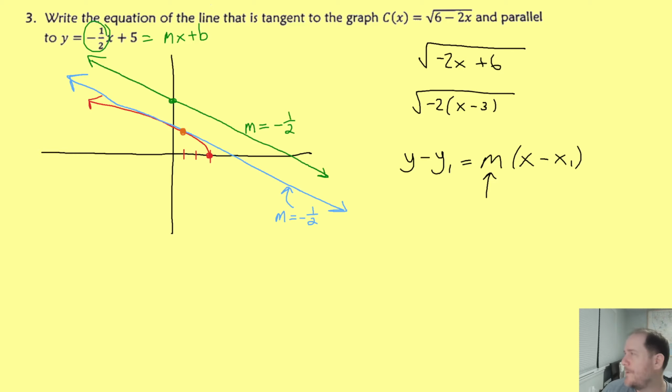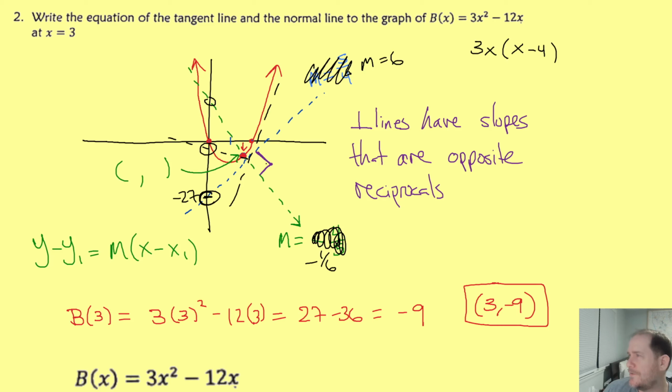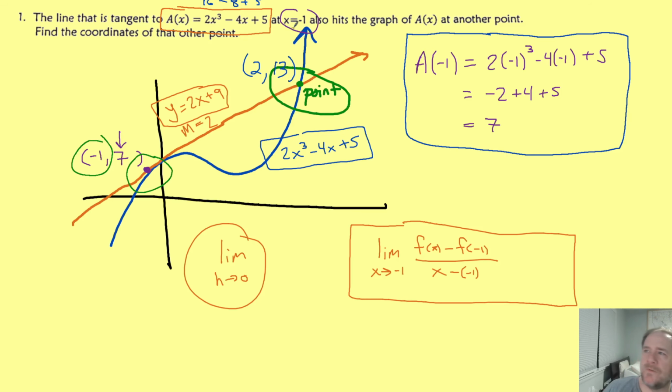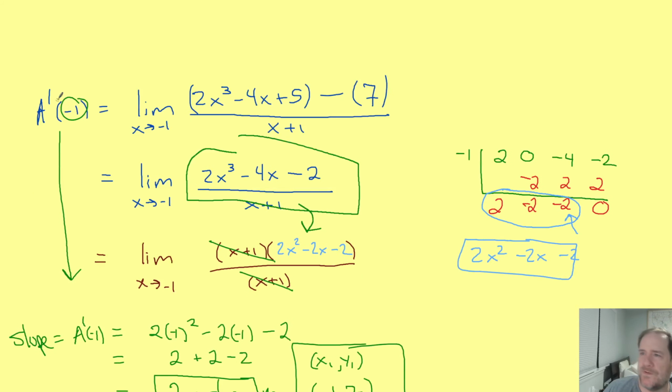Well, if you go back to number 1 and 2, in number 1 we knew the x coordinate, right? And how did we find the slope when we knew the x? Well, when we knew the x, we used the derivative to get to the slope. We do the same thing here. If we know the x value, then we can find the slope. And same deal, if you know the slope, then you can go find the x coordinate. But it's a little different.